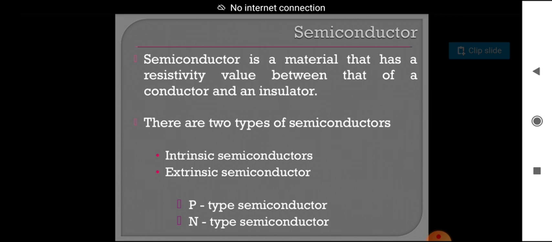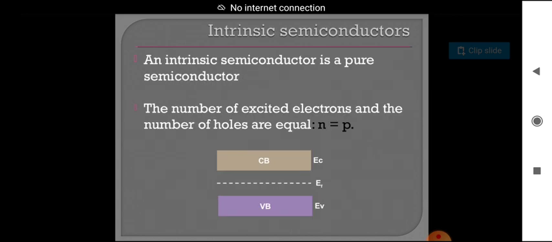Or if we are adding pentavalent impurities to the pure semiconductor, it will be treated as an n-type semiconductor. So we divide extrinsic semiconductors into two types on the basis of the impurities added.